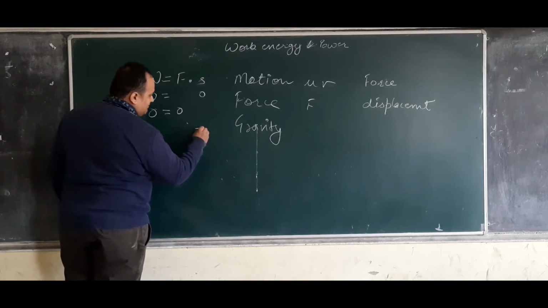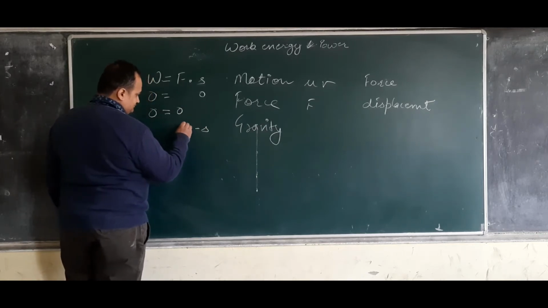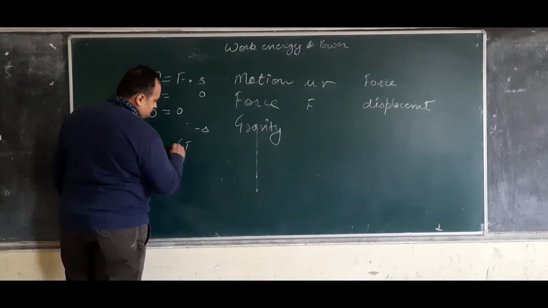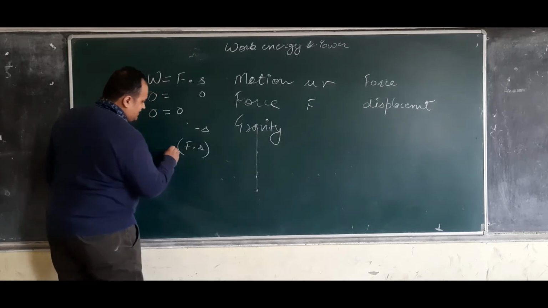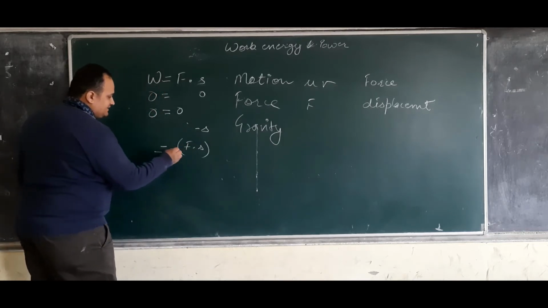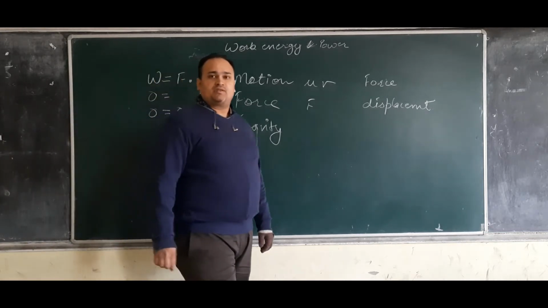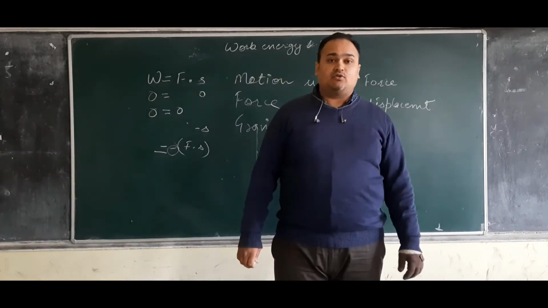So it will be minus F into S. At this moment, we can state that work done can be negative also.